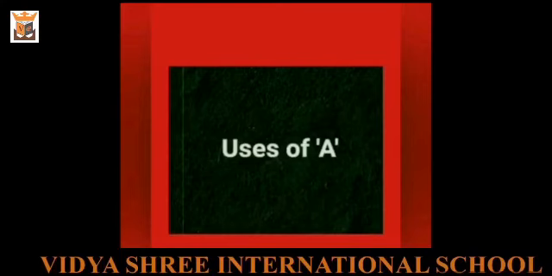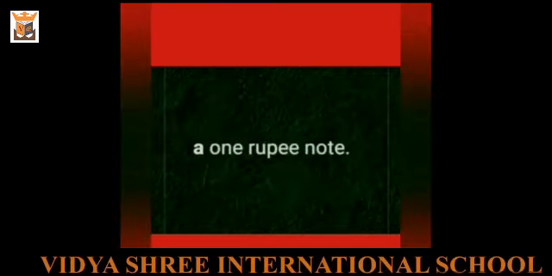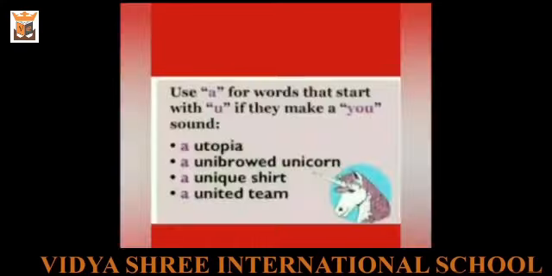Although we know that article a is used before a noun starting with a consonant, like a waiter, a leader, there are certain exceptions that we need to note. Number 1, article A is used before the words starting with O but sounding as W. For example, a 1 rupee note.